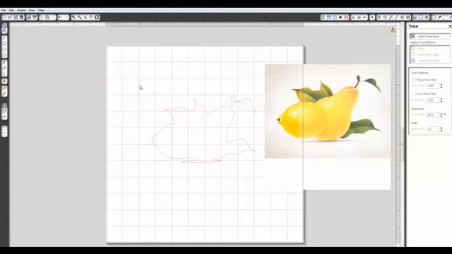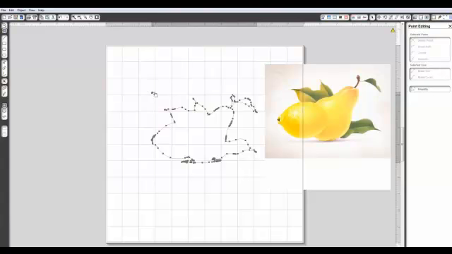Well, first thing I want to do is get rid of this right here. So I'm going to click on it twice, get the editing dots, and I'm simply going to remove these points. I've got my editing point window open and I'm hitting my delete point. When the point is active, it's going to turn white.